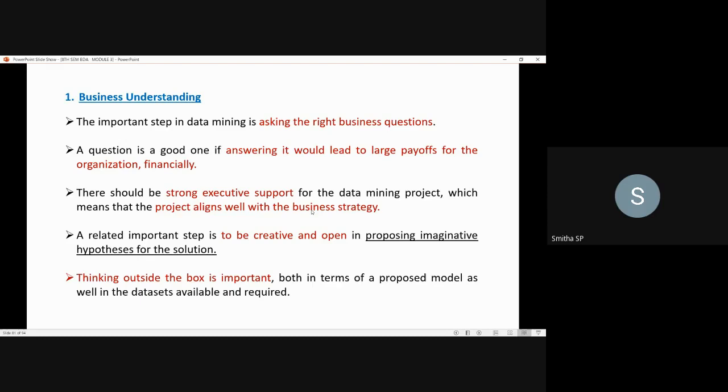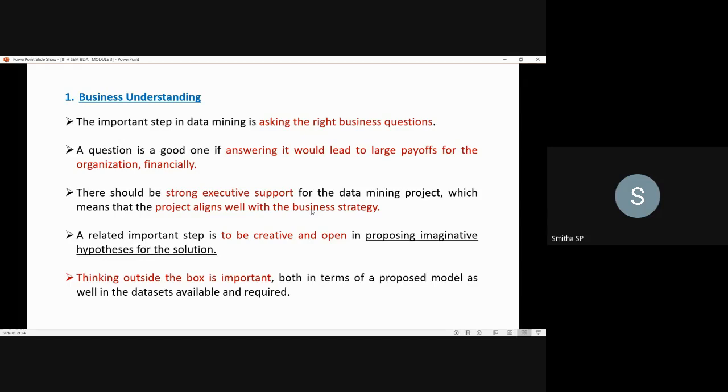If you think outside the box, then you will be able to discover some of the patterns. You will come up with new patterns, which will help to get a better solution for the problem. So this thinking outside the box is very important, both in terms of the proposed model as well as in the data sets availability and requirement.